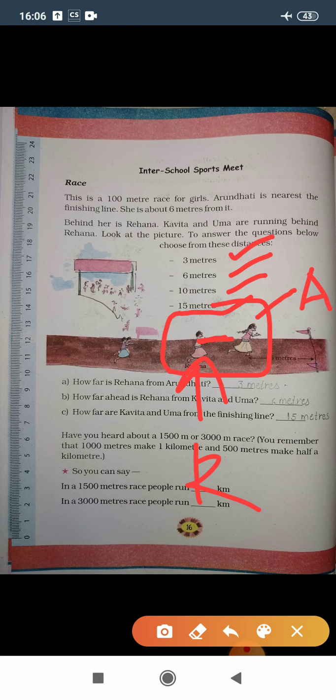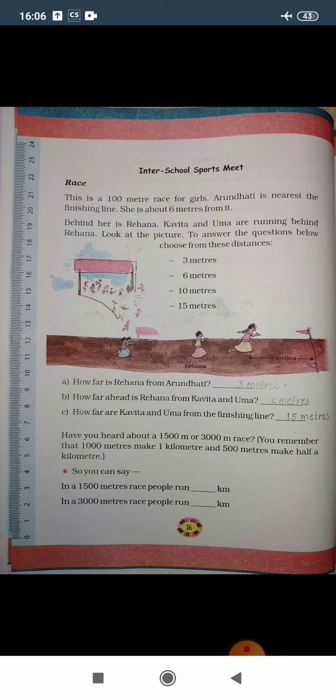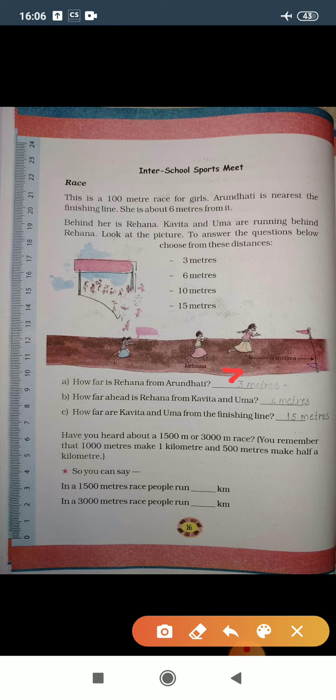The finishing line from Arundhati is 6 meters, so the difference between Rehana and Arundhati must be 3 meters, because it is shorter than this. So the first answer is 3 meters.